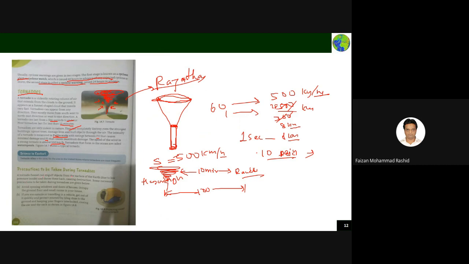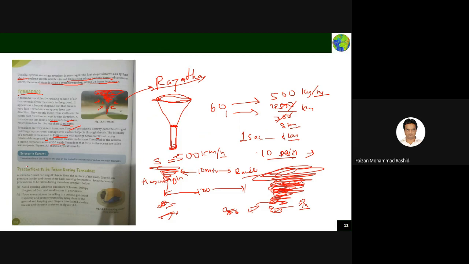The tornado funnel can engulf objects from the earth's surface and throw them back, causing destruction. Sometimes, if there is an animal on the field and a big tornado comes, it will pick the animal up with itself, and the animal will move in the tornado, and it will throw the animal somewhere else. If a small child is there, it can pick the small child also. A small house, it will pick that. It has a lot of energy.